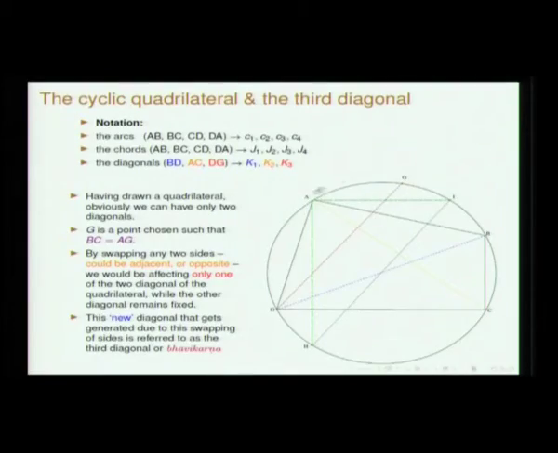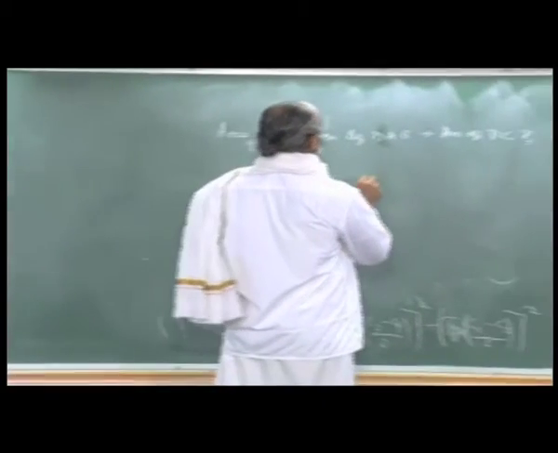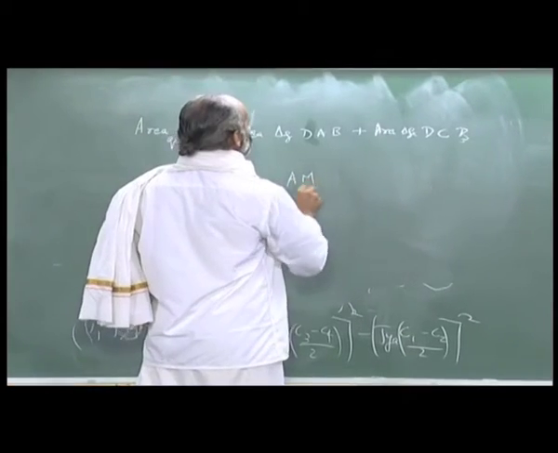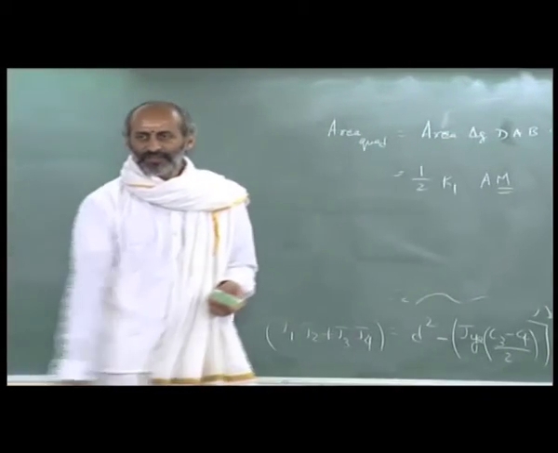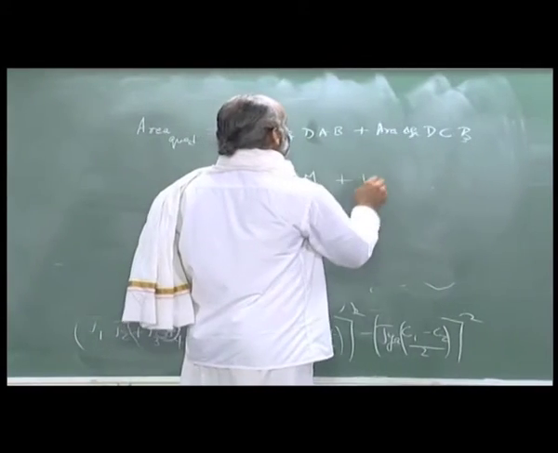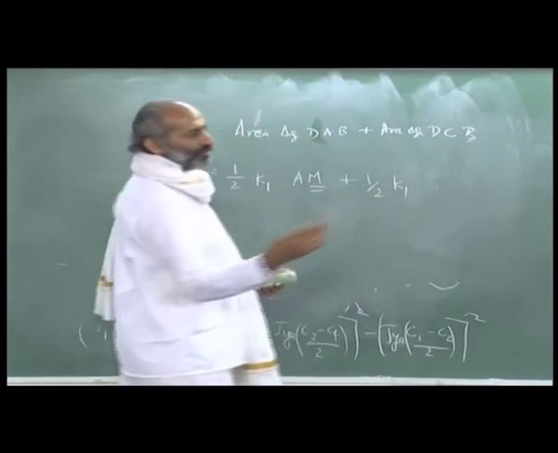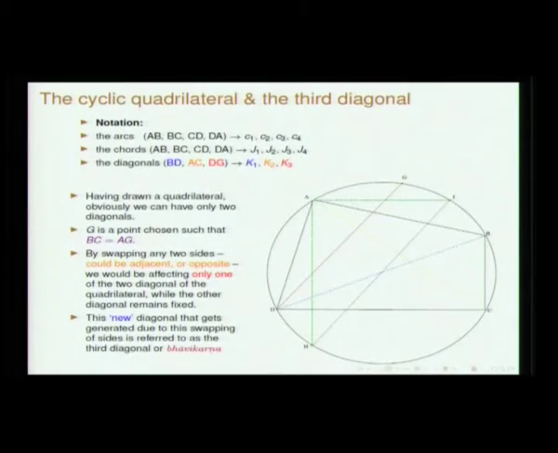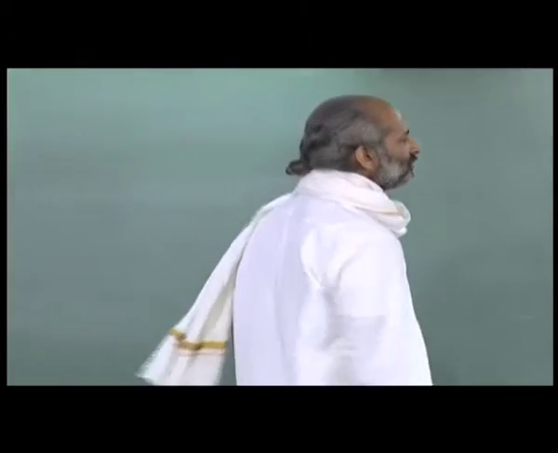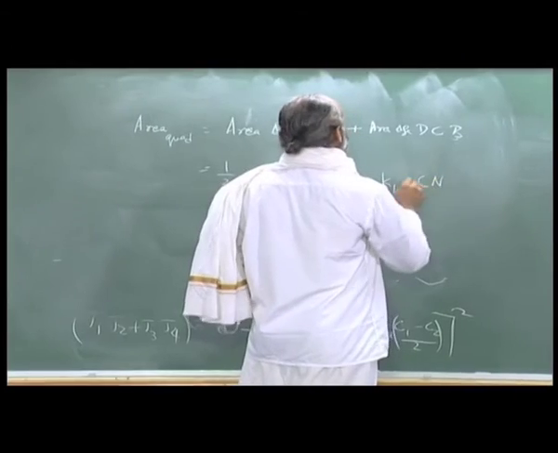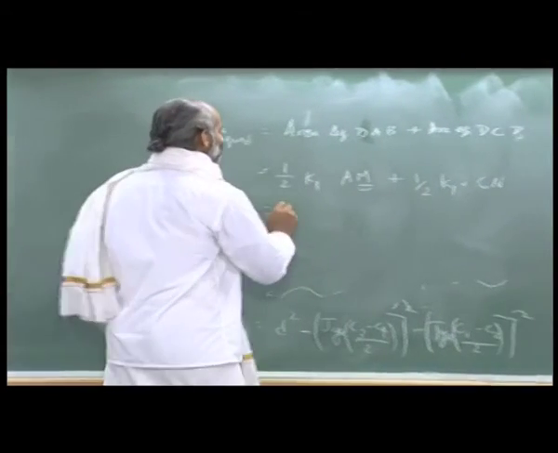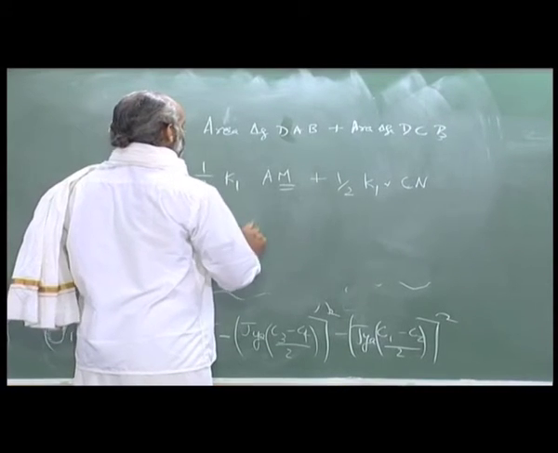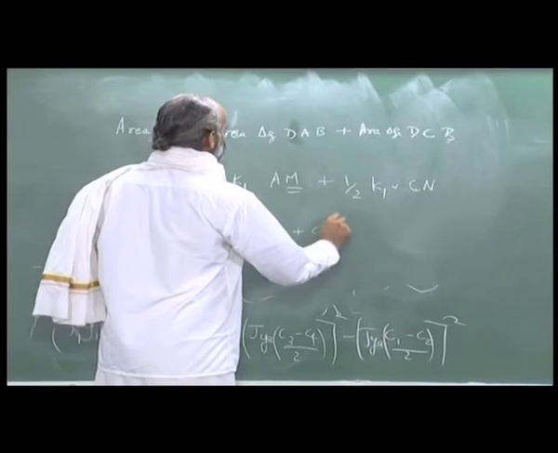So, you drop a perpendicular from this point and let this meet at, say, M. So, this is AM, where M is the foot of the perpendicular on K1, plus half times again K1 into the perpendicular from C to K1, let it be N. So, CN. So, this is half of K1 into AM plus CN.